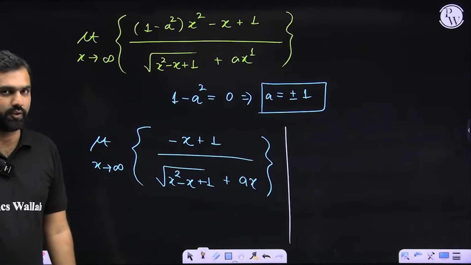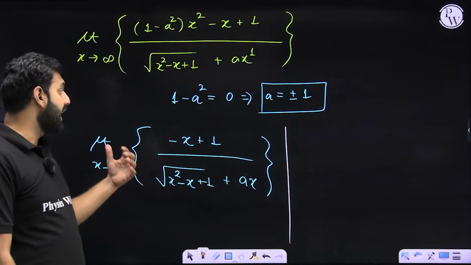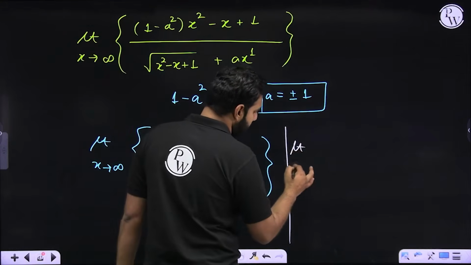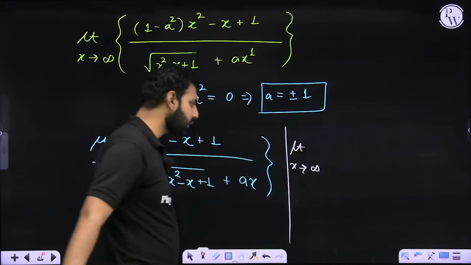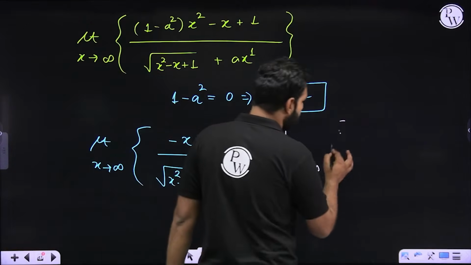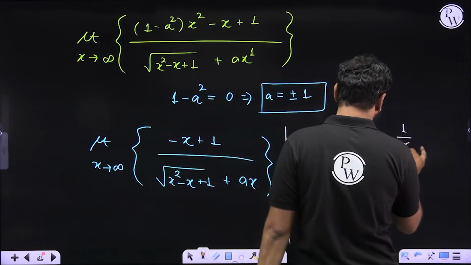So what is the advantage of it? Instead of having infinities now, I'll have zeros. What do I mean by that? Let me try and demonstrate it. For example, here limit x is approaching infinity. I'm taking x common from numerator and denominator. So this becomes minus 1 in the numerator, and this becomes 1 by x.